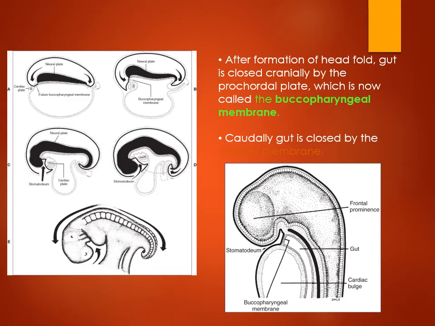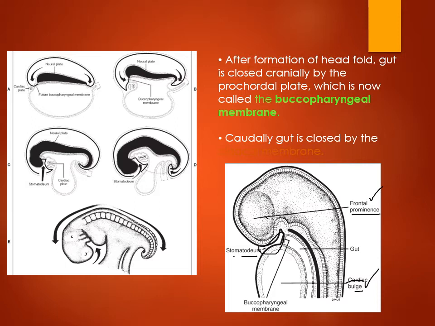Now, with the folding of the embryo, various structures in the embryo can be well defined. The cranial part, or process eminence, is the frontal eminence. Then there is a caudal part, where there is a bulge called the cardiac bulge. Between the frontal process and the cardiac bulge, there is a space called the stomodeum, which is going to form the future mouth.